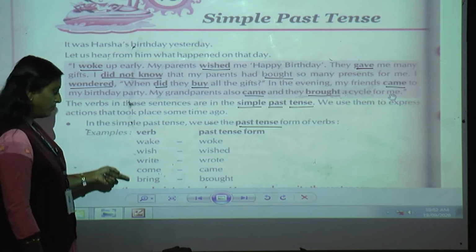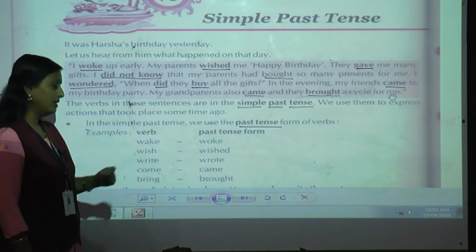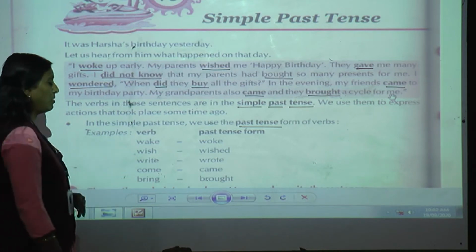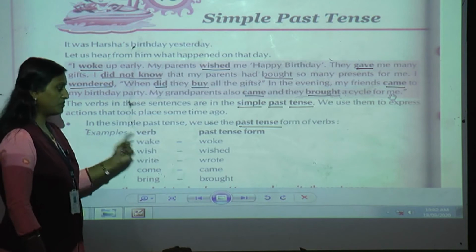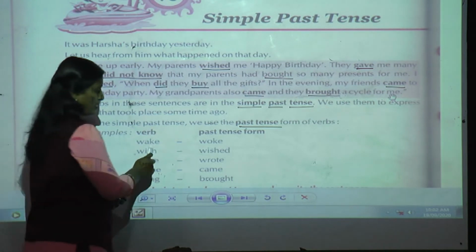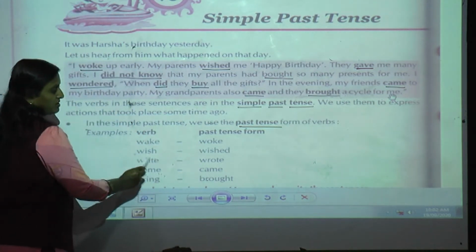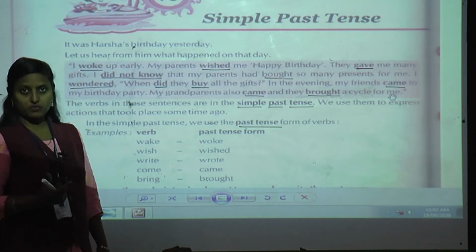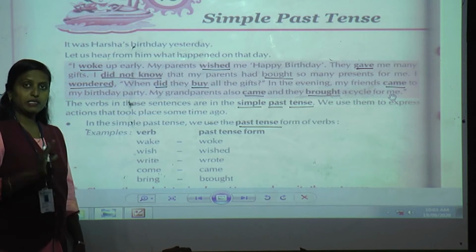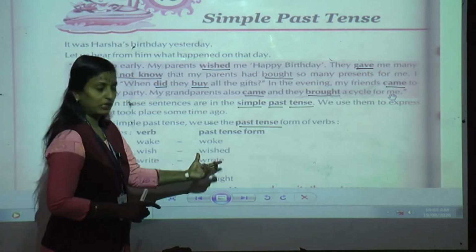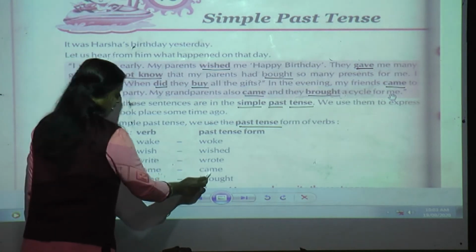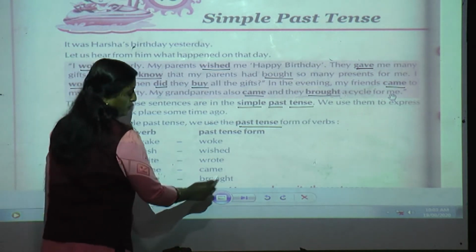Now here we can see how many verbs are given. Yes, 5. 1, 2, 3, 4, 5. Now we will see the past tense form of each verb. First is wake. What is the past tense of wake? Woke. Wish, wished. Most of the time when we are making a past tense form, we add ed, but in some words it is totally different. Write, wrote. Come, came. Bring, brought.